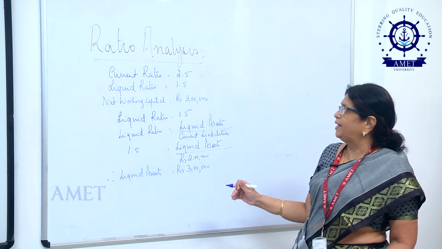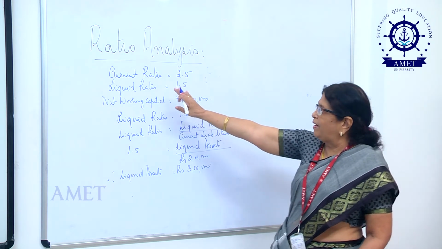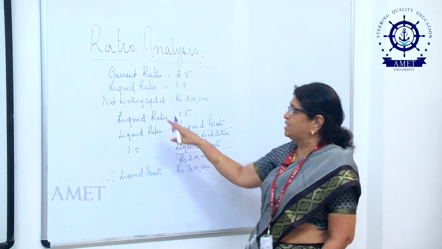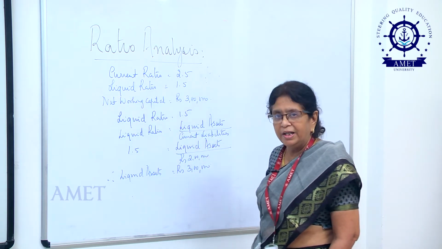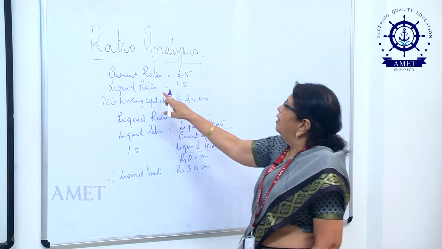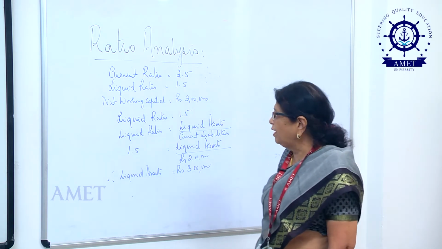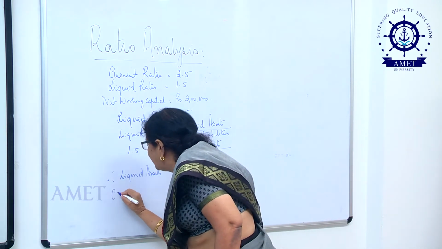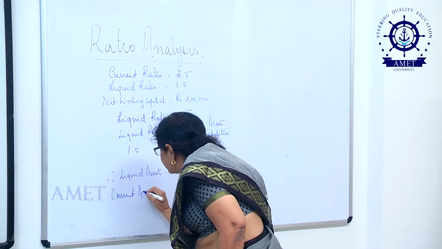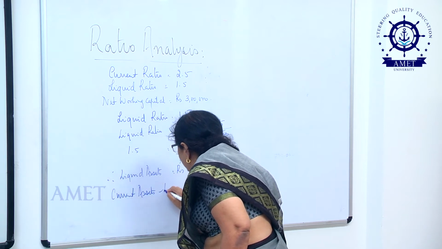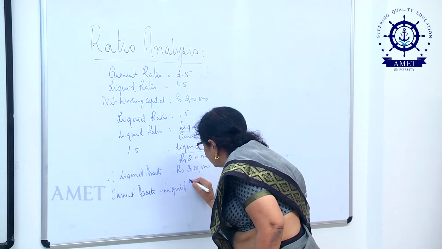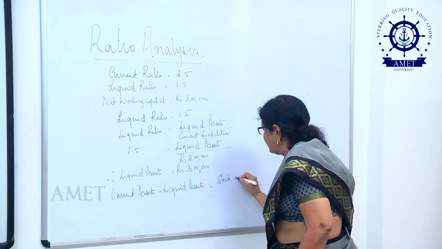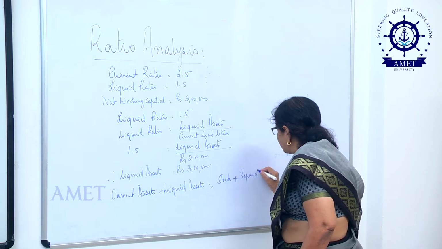Now, in the process of explaining which assets are taken for calculation of the current ratio and which for the liquid ratio, I told you stock and prepaid expenses are not included when we take into consideration the liquid ratio. So, I can summarize and say current assets minus liquid assets is equal to stock or inventory plus prepaid expenses.